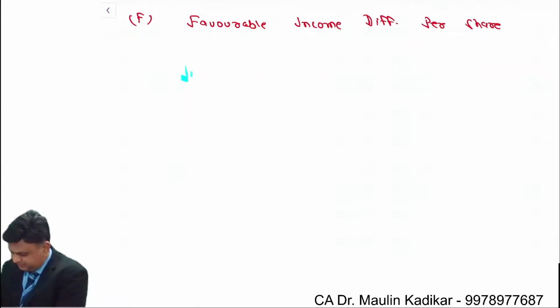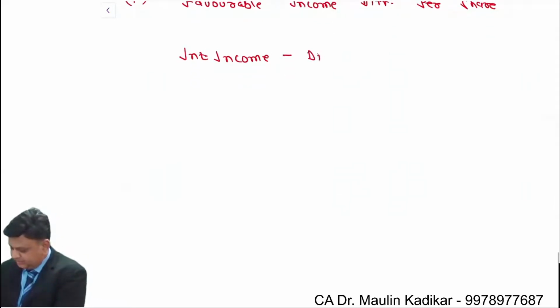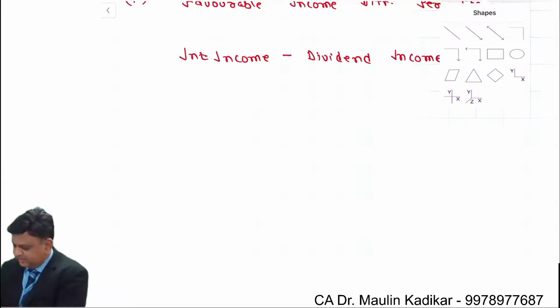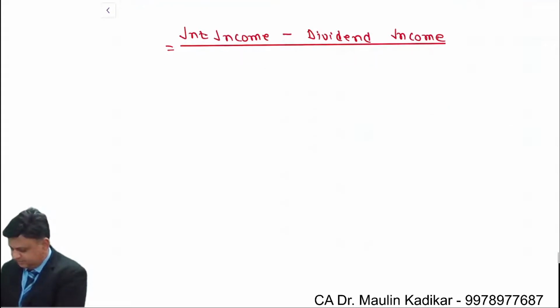Interest income minus dividend income divided by number of equity shares.